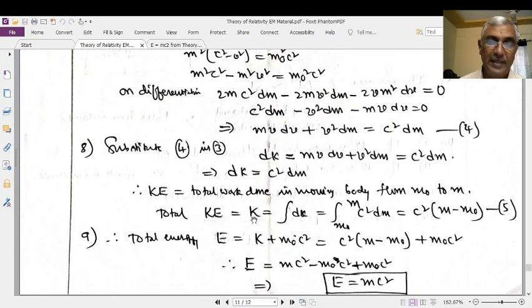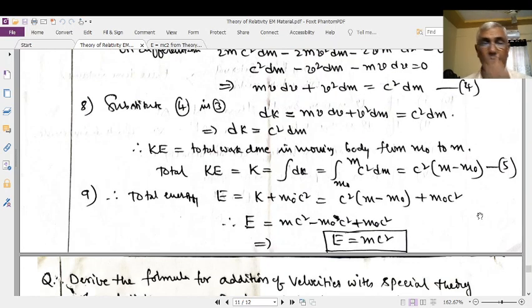Therefore, the total kinetic energy K is the integral of dK, where the lower and upper limits of the integral are m0 to m. Why? m0 is the rest mass. What is m? m is the relativistic mass acquired by the body after it attains a velocity v from its rest position. Here c square is constant, therefore c square comes out. The integration of dm is m. On substitution of upper limit and then lower limit, you will get m minus m0.